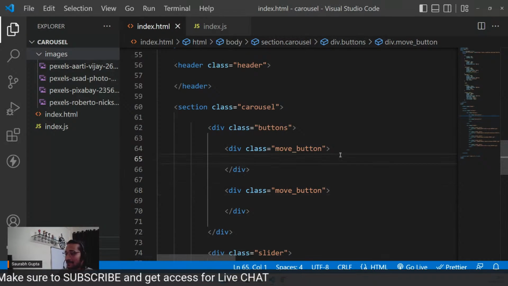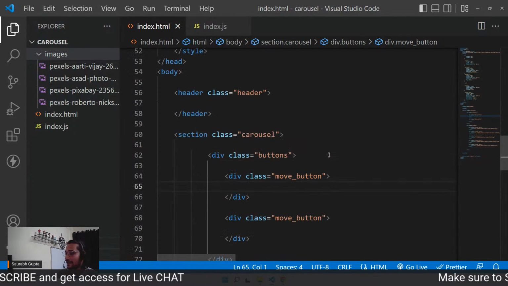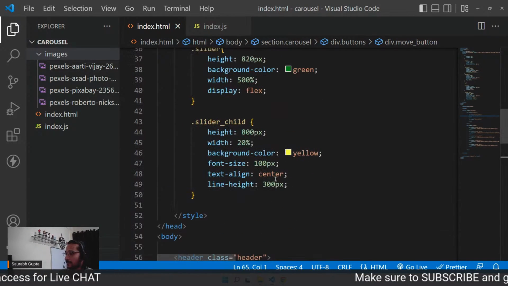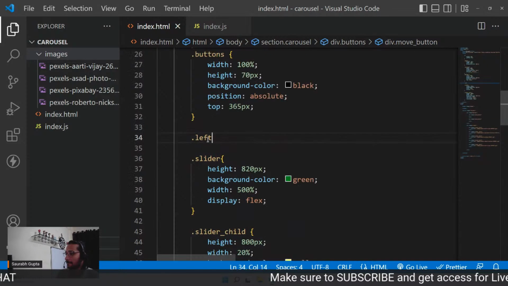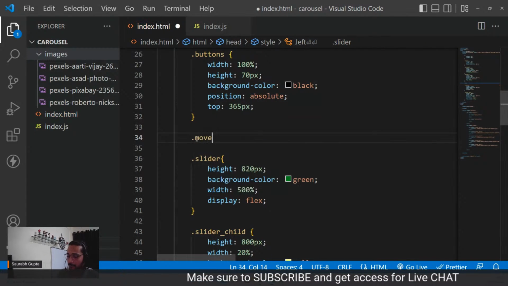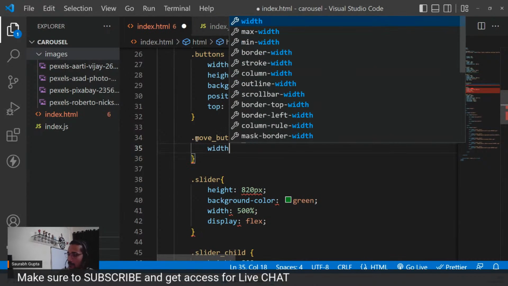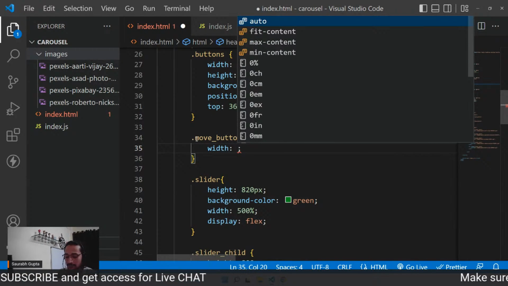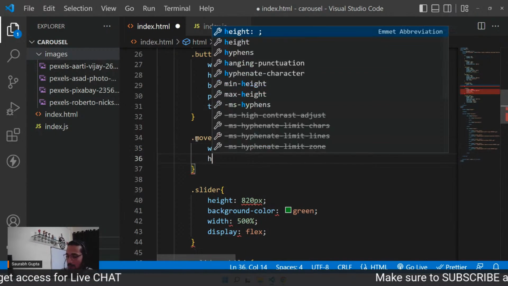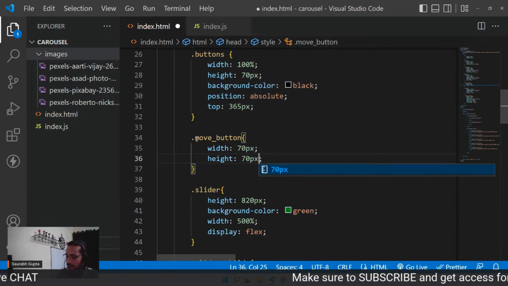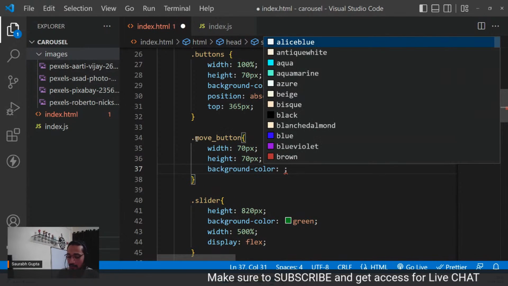We have not even started with JavaScript yet, because we are still setting it up. So move button, move underscore button, width of 70 pixel, height of 70 pixel, background color of white.